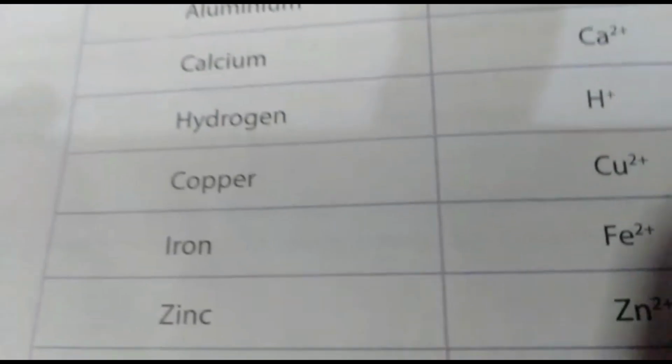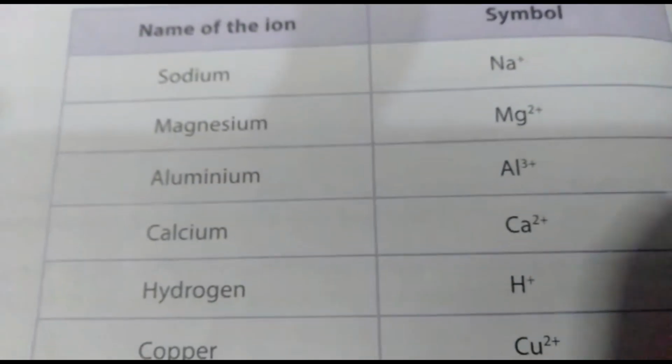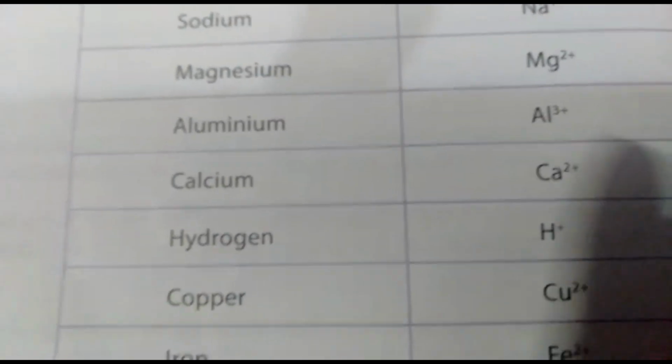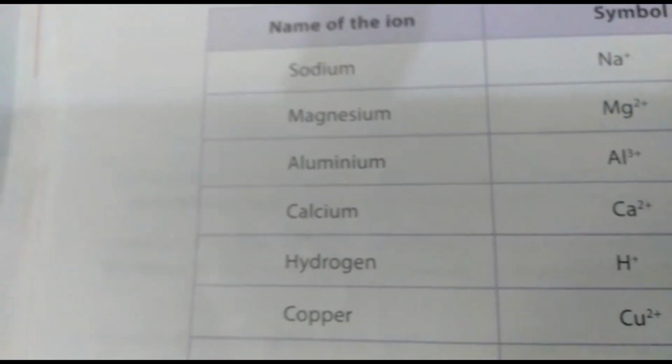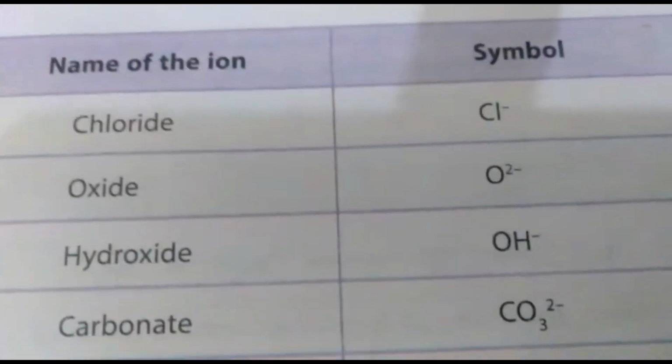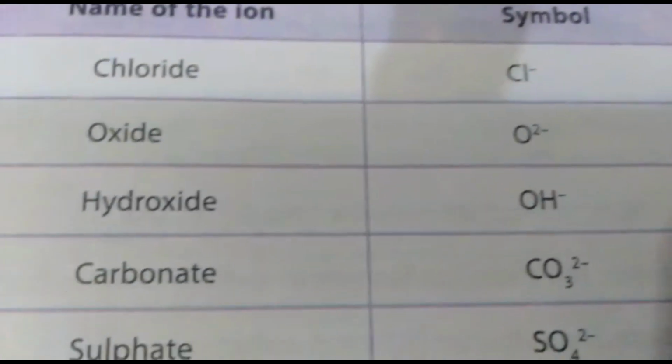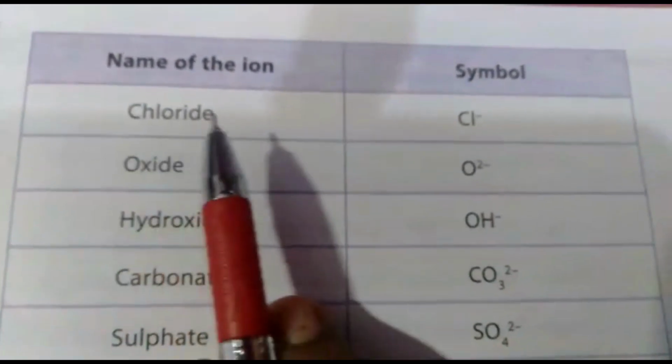Clear? Now these all are the positive charges. Now come to the negative charges, because without negative charges we cannot have the formula. So let us come to the negative charge ions.